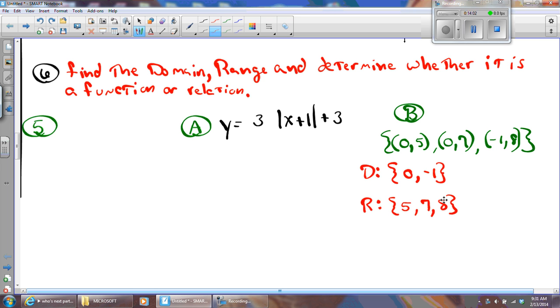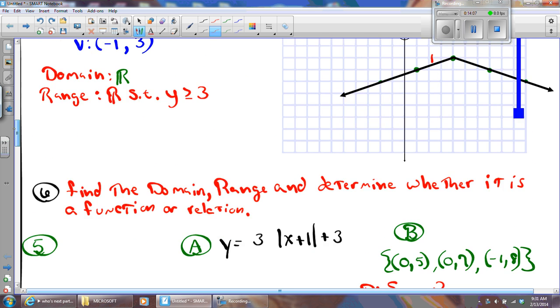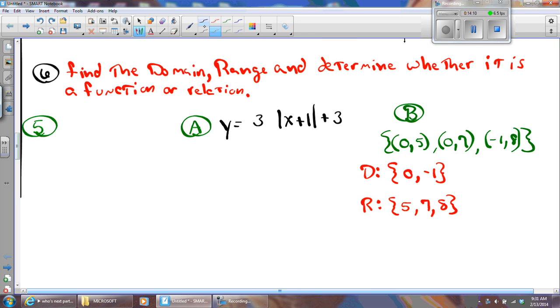And there we go. Now, one thing I didn't mention, are they functions? Well, let's test it. Let's test this one. Remember, for a function, x can only go to at most 1 y. You can't have the same x value going to any more than 1 y value. So check this out. Let's do the little picture like this. Where's our domain? And we have 0 and -1. And then we have the range is 5, 7, 8.